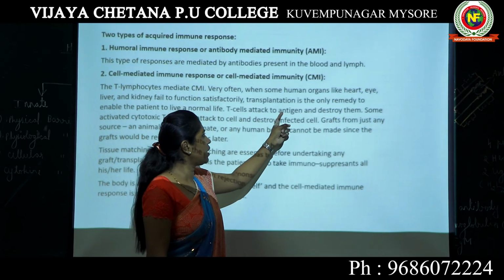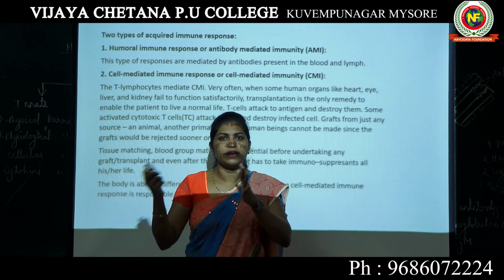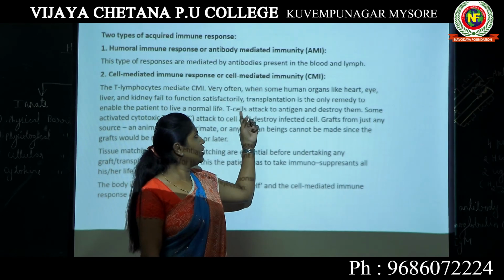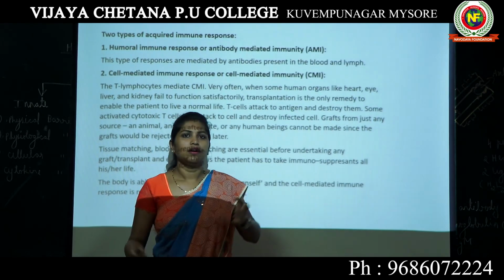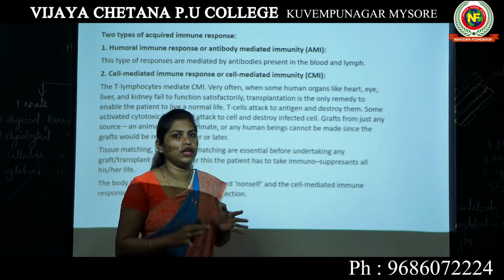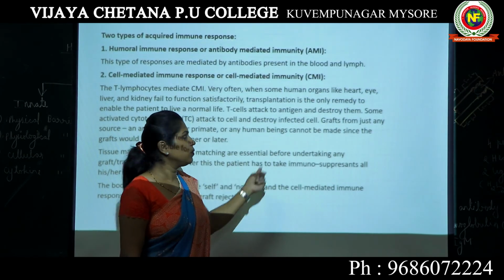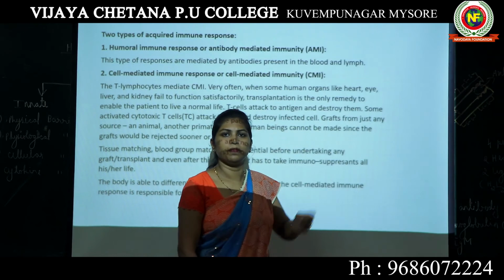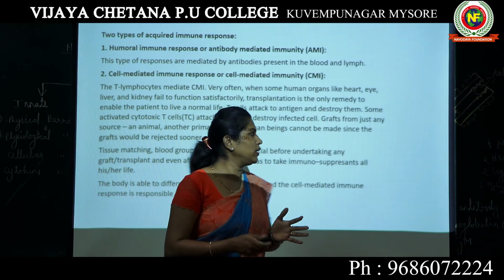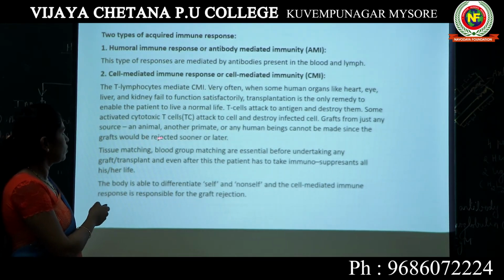It goes and attacks that antigen and destroys it. Even though that is not an antigen, you have purposefully transferred the kidney. Your body doesn't know. Your T cells do not know that this is a planned transplantation. They consider the new kidney as antigen and as non-self. They will go and destroy it. Your T cells will start destroying the kidney cells. Finally, what happens is it will be rejected.